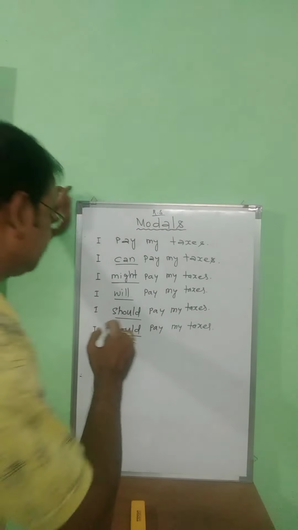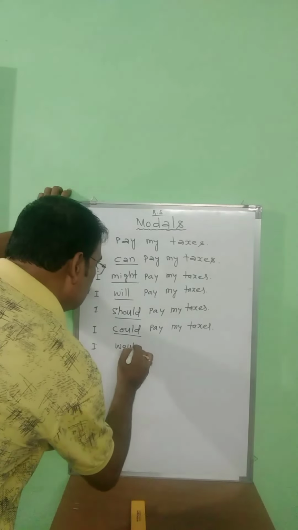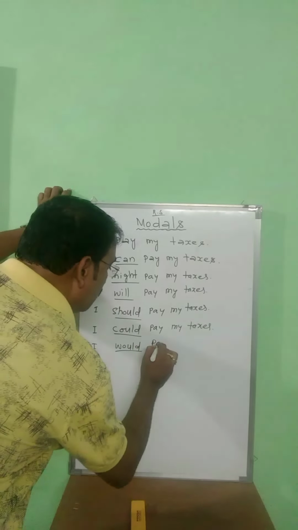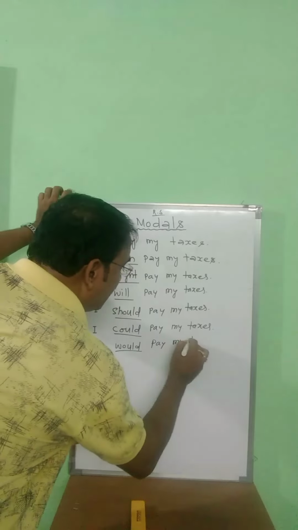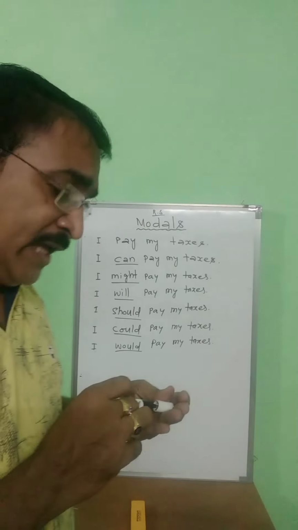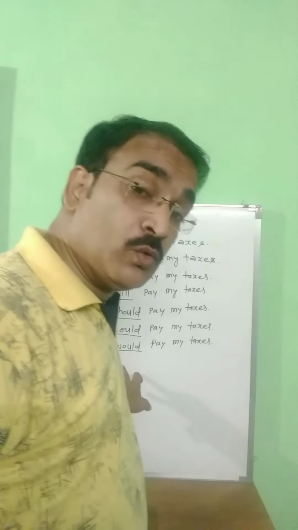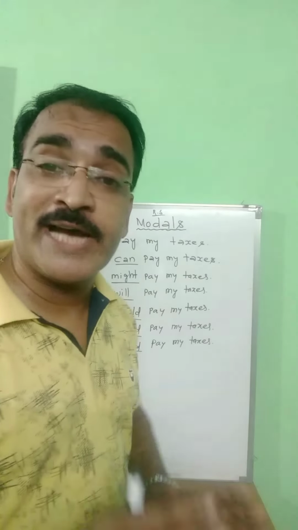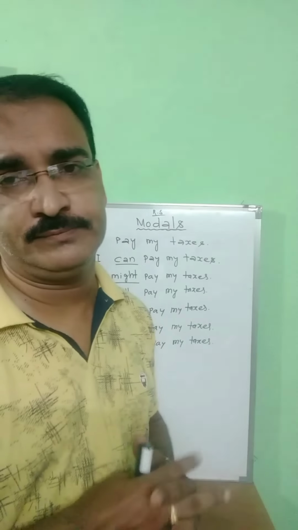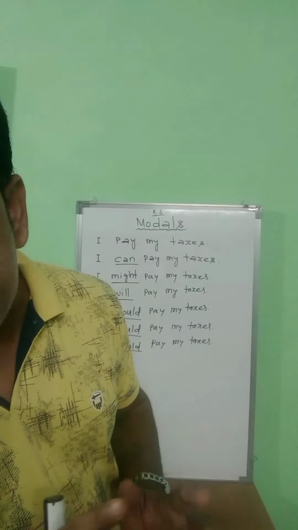Next, I would pay my taxes. Here, would is used to express reservation.